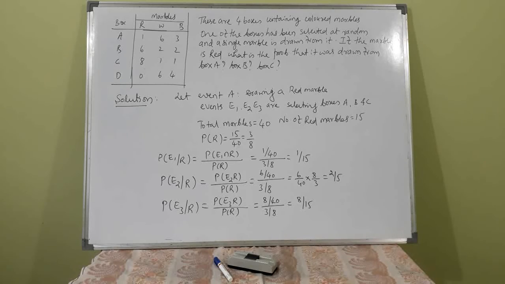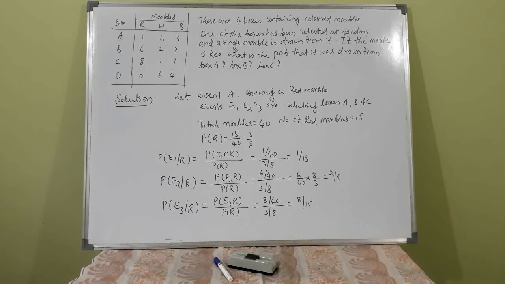For box D, it will be 0 because there is no red color at all in box D. So that probability will be 0, that is not asked.